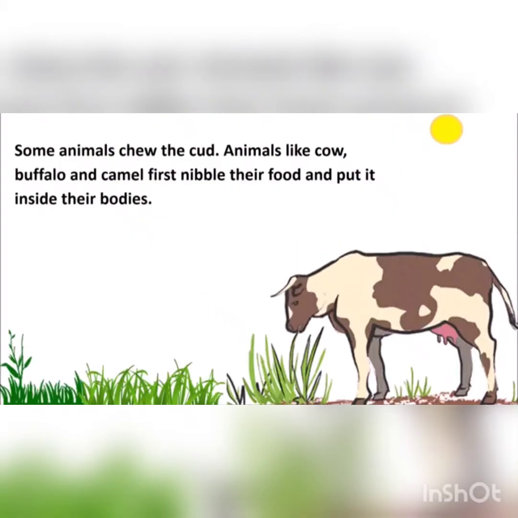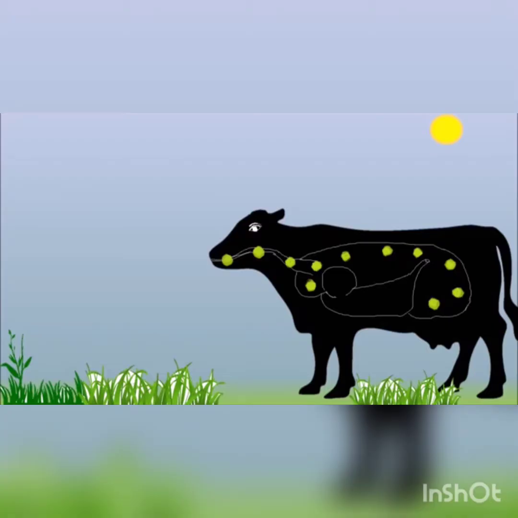Some animals chew the cud. Animals like cow, buffalo, and camel first nibble their food and put it inside their bodies. When they are relaxed, they bring back part of the food from inside into their mouth. They then chew it properly. This is called chewing the cud.